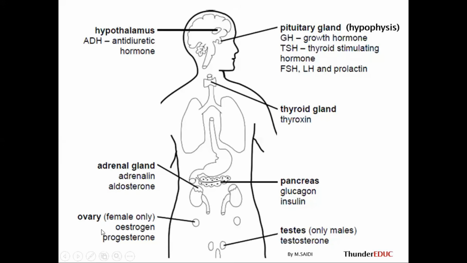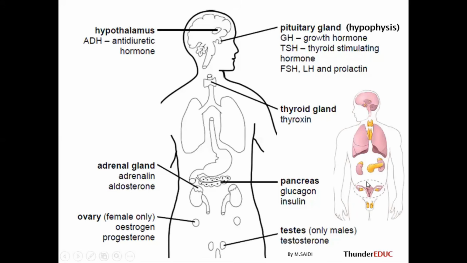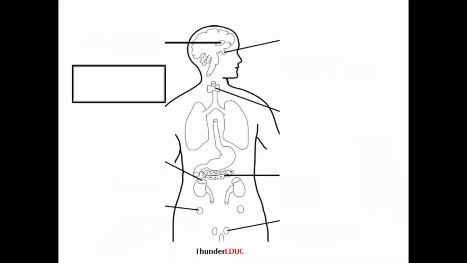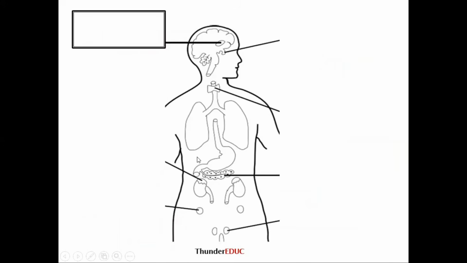So we are saying that the ovary produces estrogen and progesterone. We're going to look at these ones also. Let's look at them in detail. So this is how it looks in real time. So let's look at it in detail.